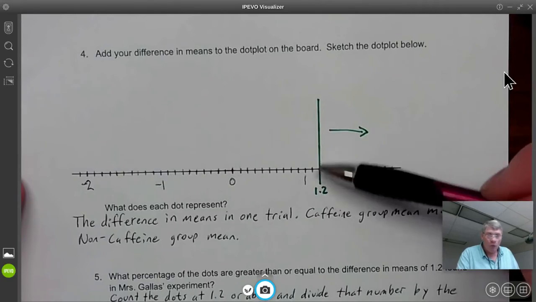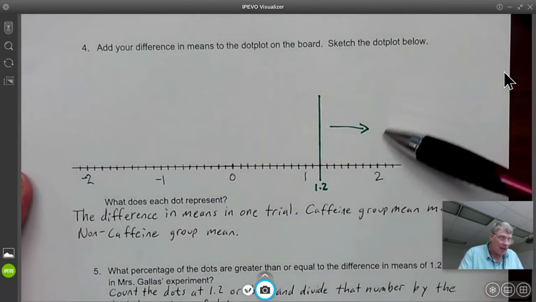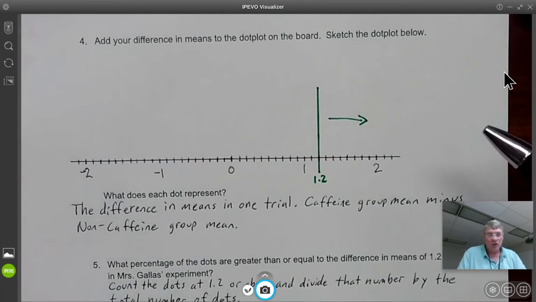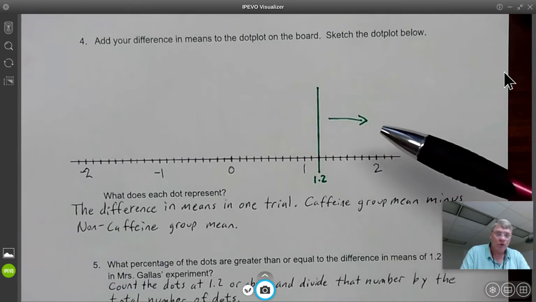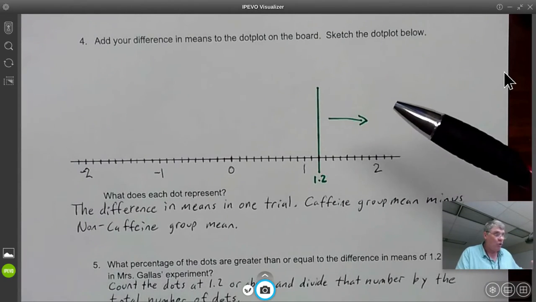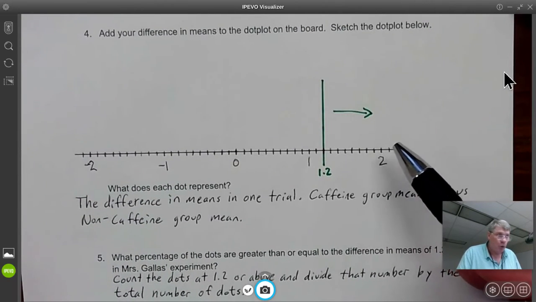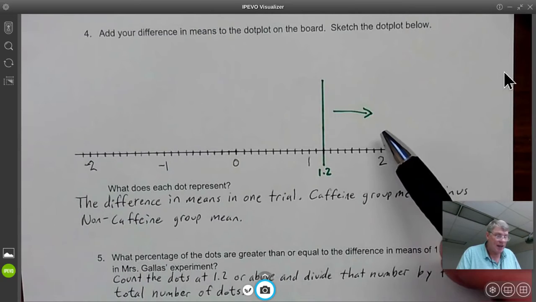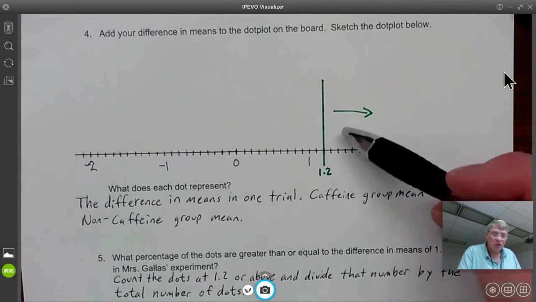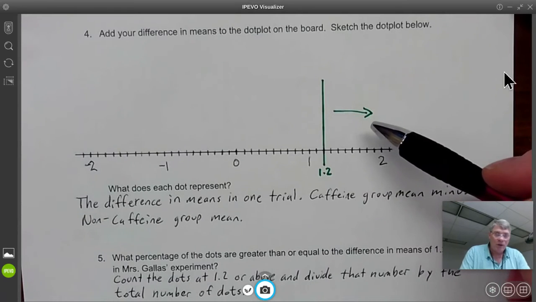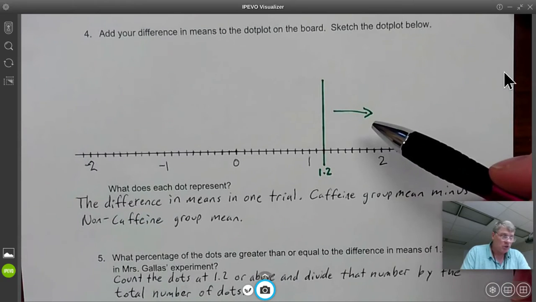This is just going with that 1.2 that they had. So you would do a simulation, you'd have all these dots of all the simulation. If you just did it by chance, could it be a 1.2 difference or more if there was no caffeine effect whatsoever? And you know, in our book, when they did this, it turned out to be 19% or so that were above this number. So that was not going to let us say that our results were statistically significant.